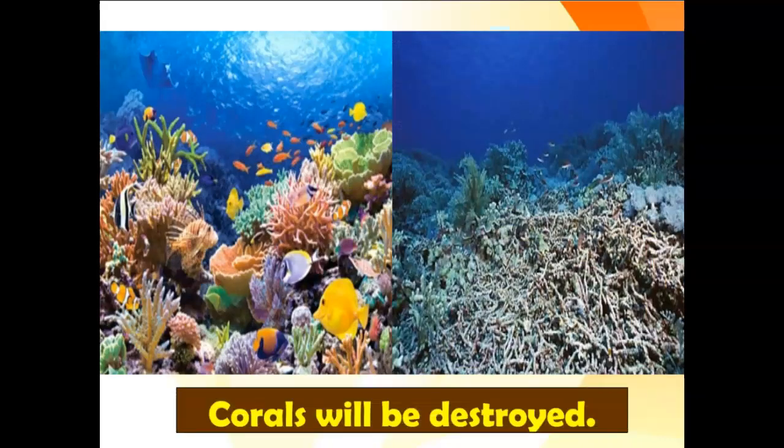Next, corals will be destroyed. Coral reefs are endangered by a variety of factors, such as overfishing, destructive fishing techniques like dynamite fishing, coastal development, pollution, and careless tourism of humans.